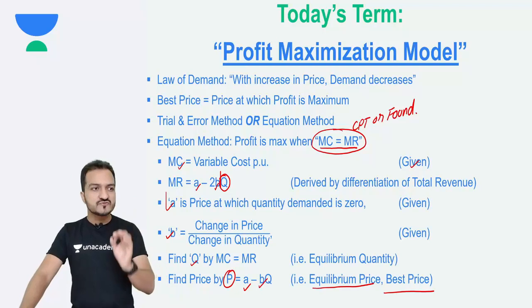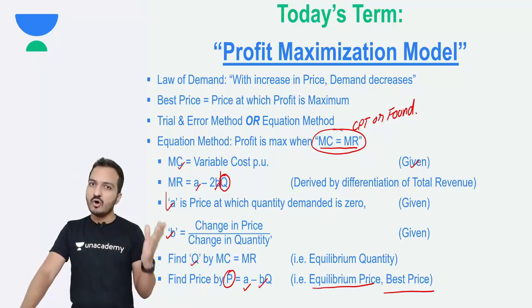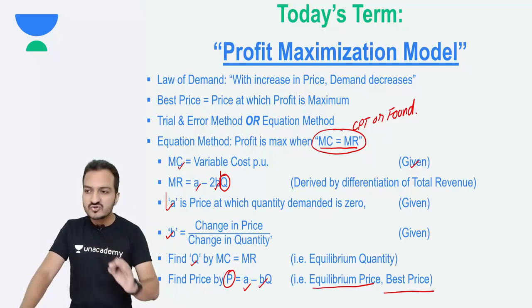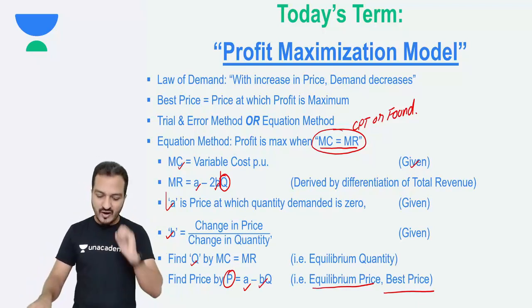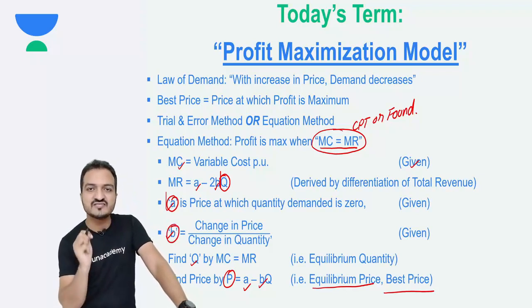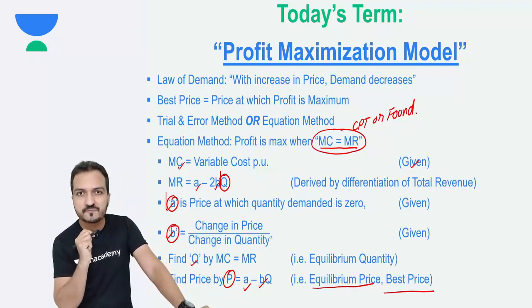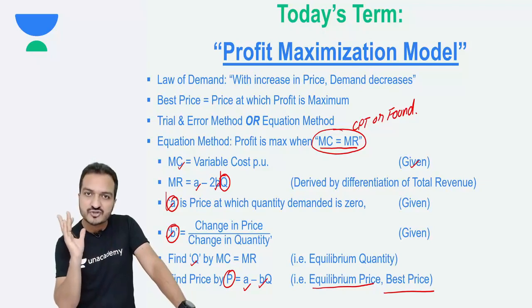Also, it can be useful in solving many questions in certain other chapters. In all those situations where you are given A value and B value, you always determine selling price using this equations method. Well, yes, this is my profit maximization model.